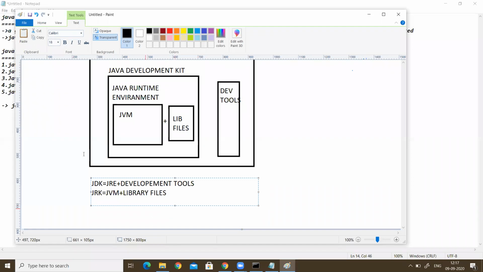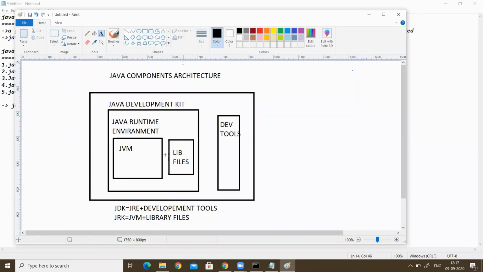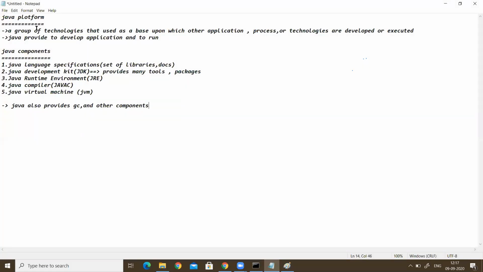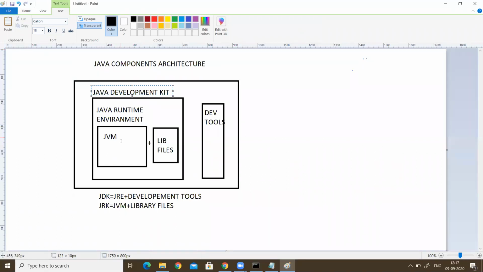This is what we get when we are installing Java. These are the components, the complete architecture of Java. I think you understood this. We will go to the next topic. What is a Java platform? What are the components of the Java platform, and how are they arranged in the architecture? The topmost is the Java Development Kit, then next is the Java Runtime Environment.